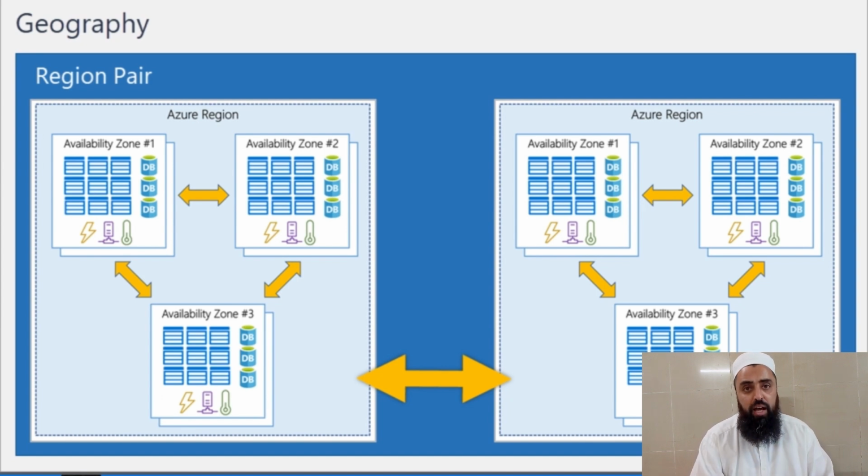One of the major advantages of region pairing is that in case of any region failure, for instance, if region A goes down, everything, traffic, customers' applications, customer data would be available on region B and they will not face any failure or their services going down. So that's how region pairing works. Each region is connected with the other region within 300 miles.